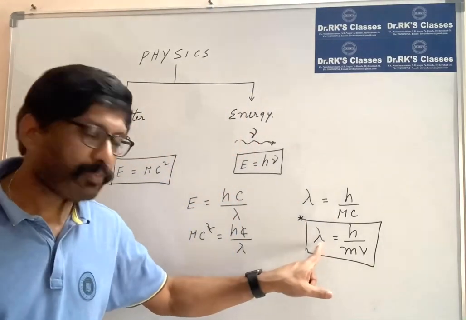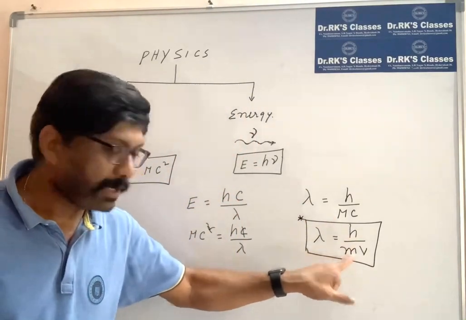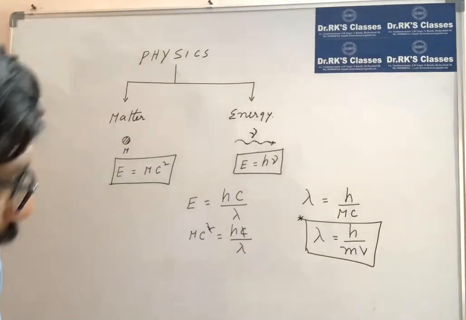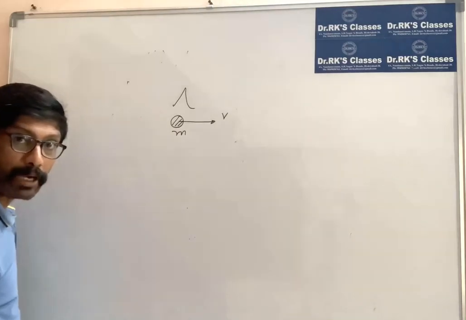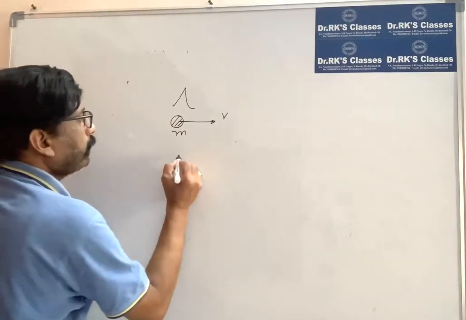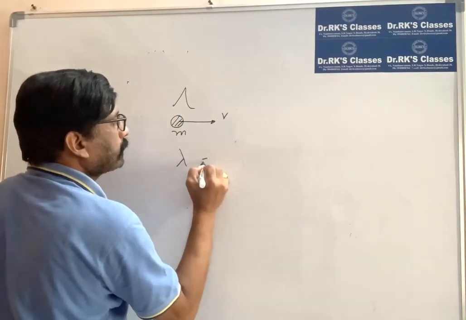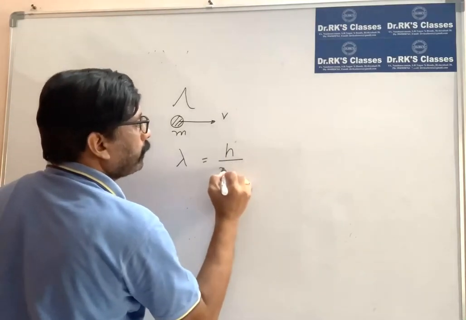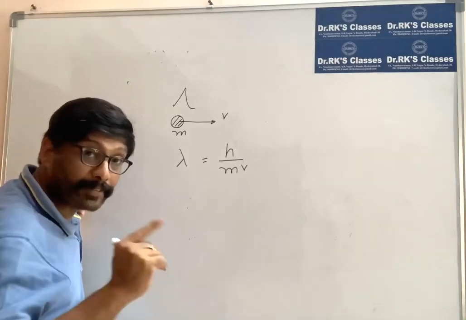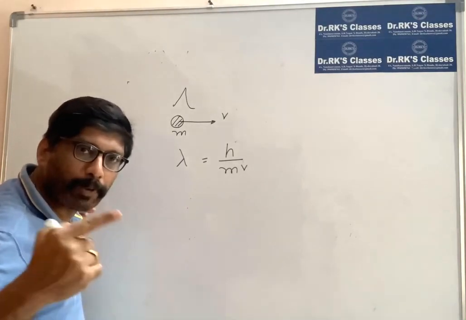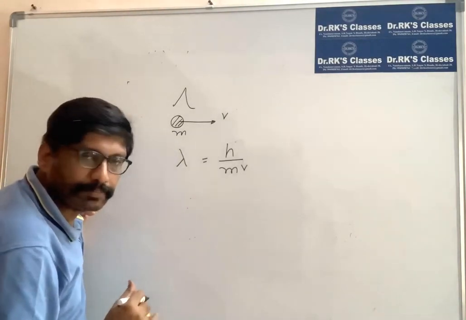The wavelength of the matter wave is given by h by mv. The wave associated with this particle is called matter wave. Let us see what type of questions can be asked based on this.